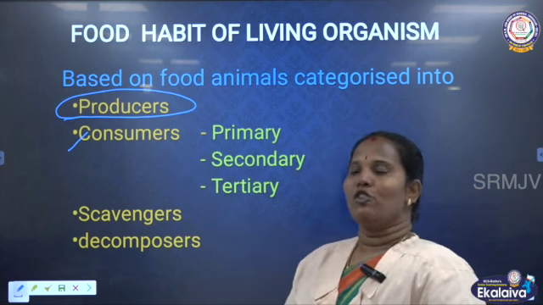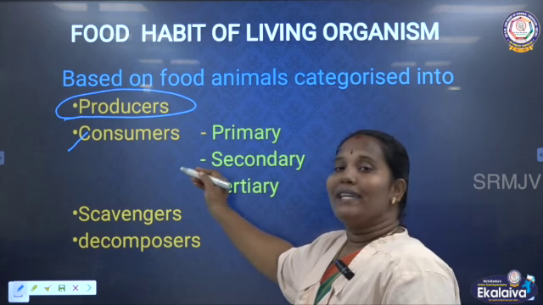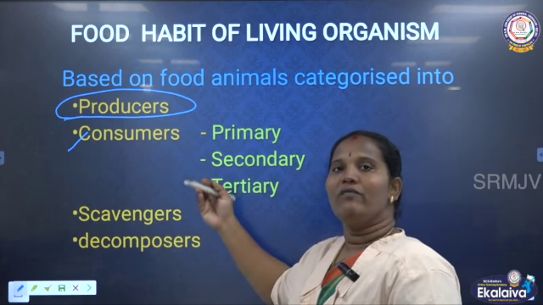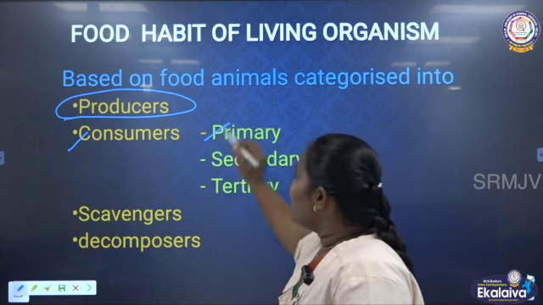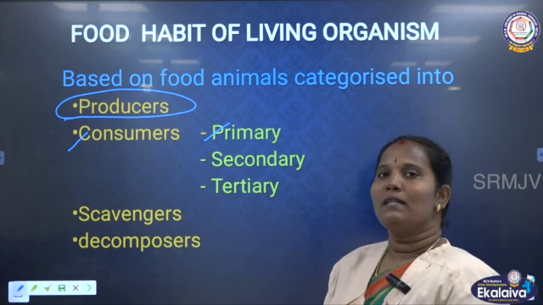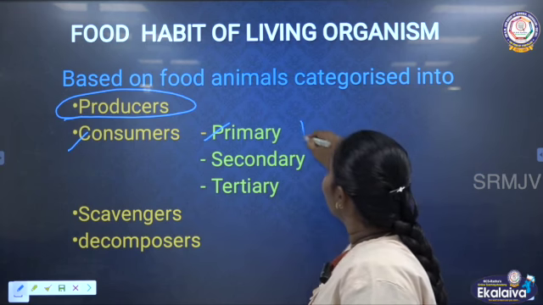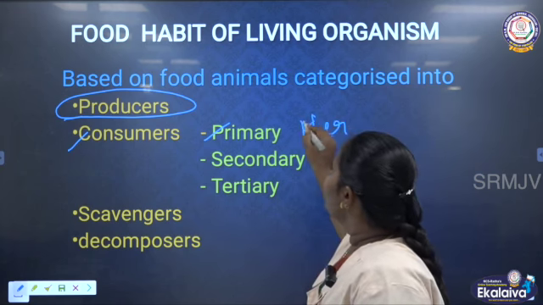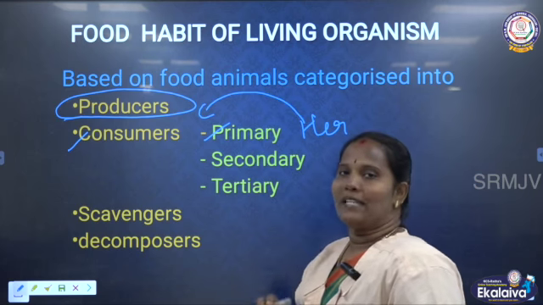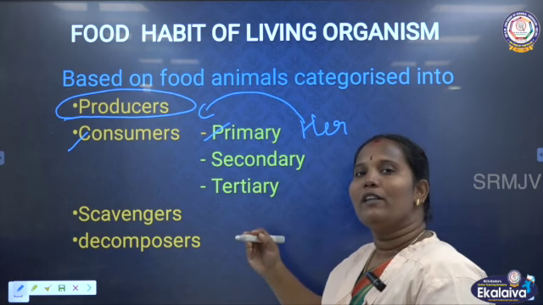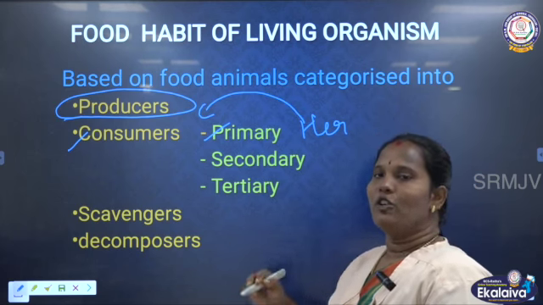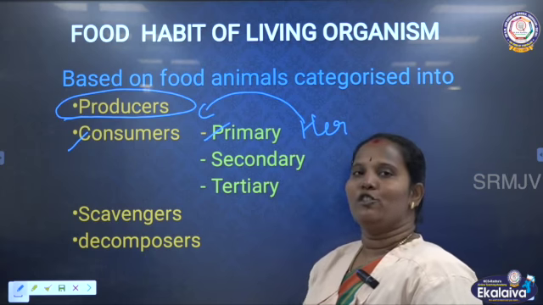Consumers we can divide into 3. Primary consumers: the herbivores eat their food directly from the plants, so they are called the primary consumers.